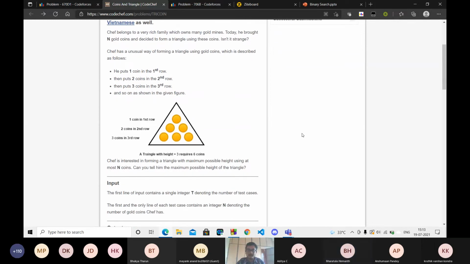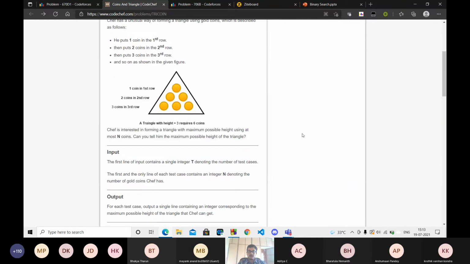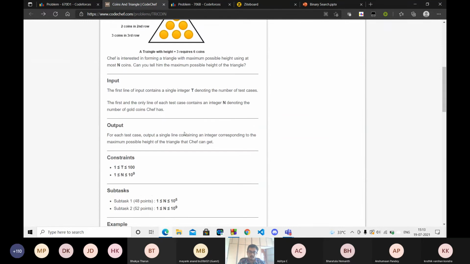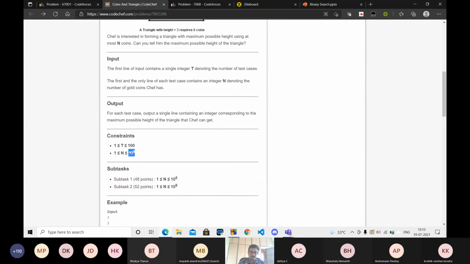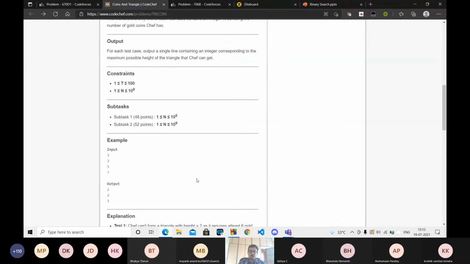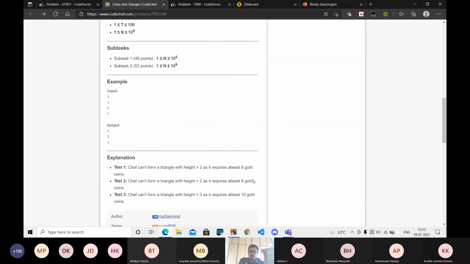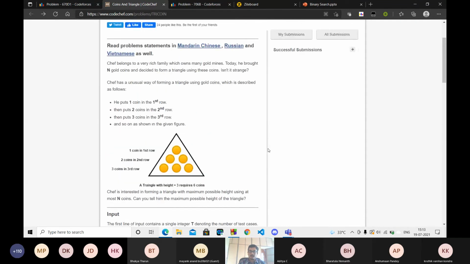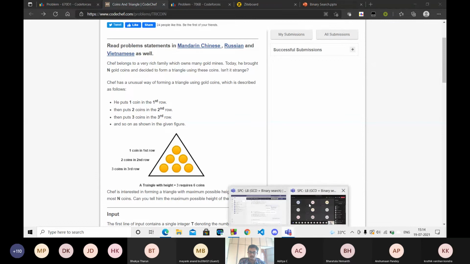Yeah, that is correct, but it has the potential of giving you TLE for a very large amount of n. It can pass, but it can give you TLE also if you iterate from 1 to n. Your logic is entirely correct. So we'll calculate h into h plus 1 by 2 for some h, and we'll find the maximum value of h for which the sum is less than n. That is what you are saying, right?